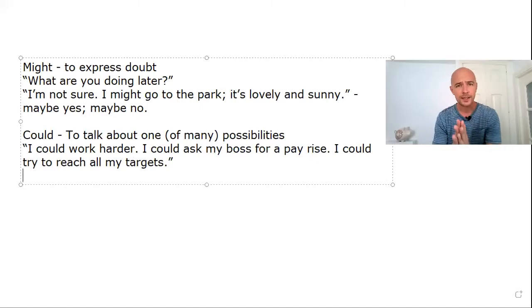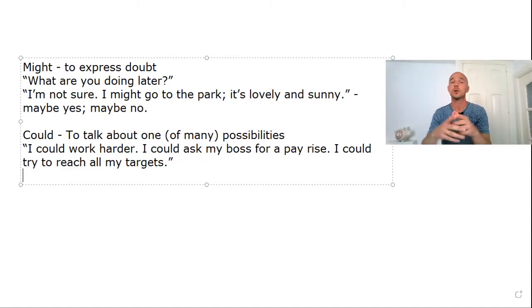Forget might related to possibility. It's more than that. Might is used to express doubt. It means you simply don't know. Maybe yes, maybe no. That is the real meaning of might, to express doubt with the idea of maybe yes, maybe no, I don't know. When we use it in the present, it's used to talk about something that you don't know in the present, or it could also refer to the future, something that you don't know about the future.